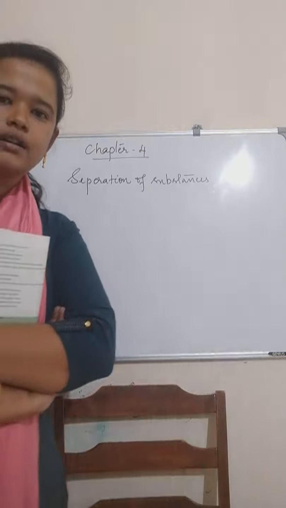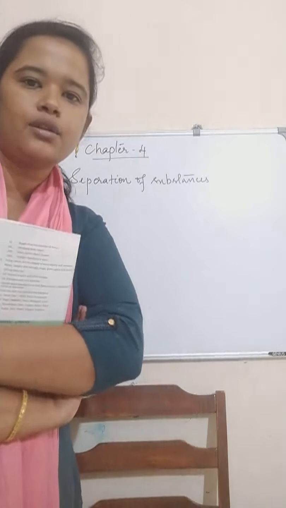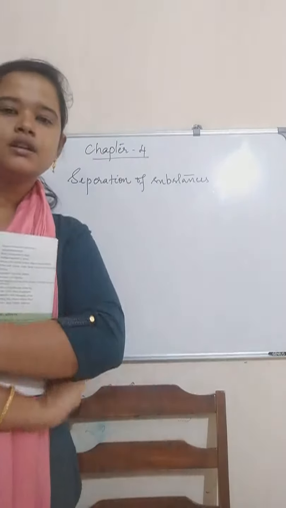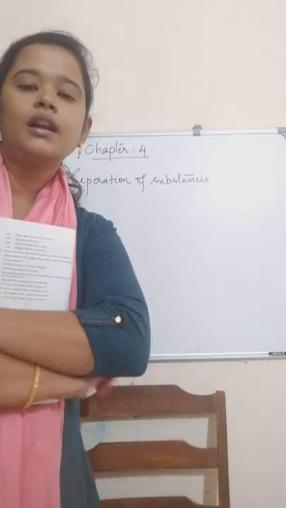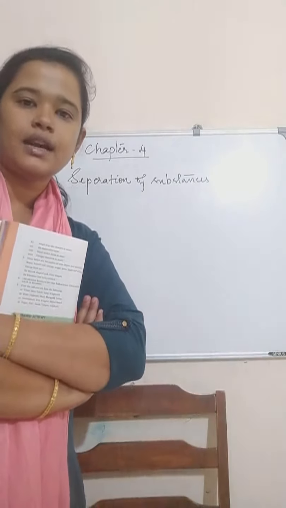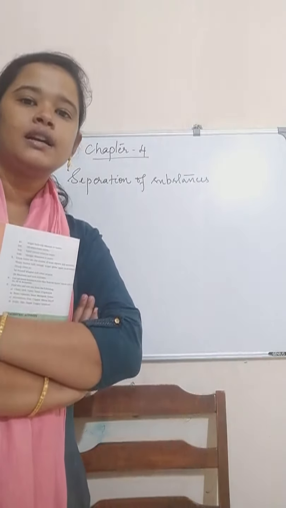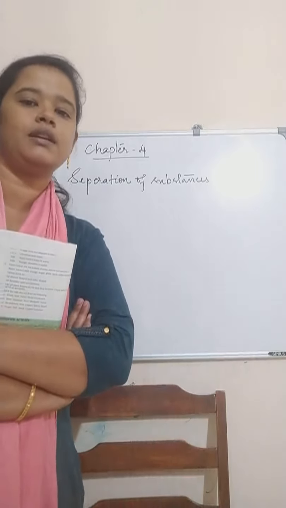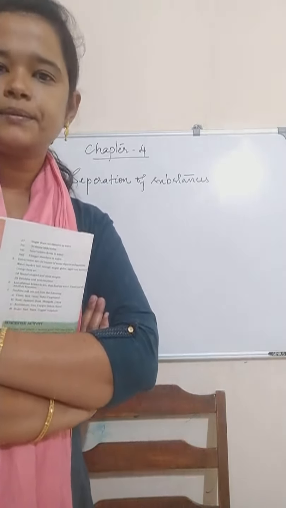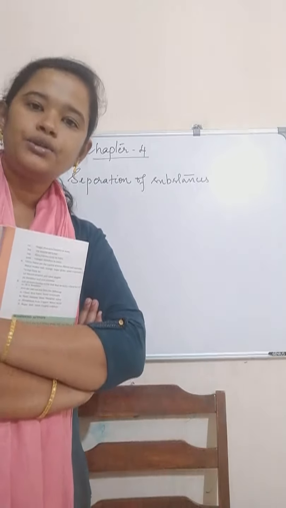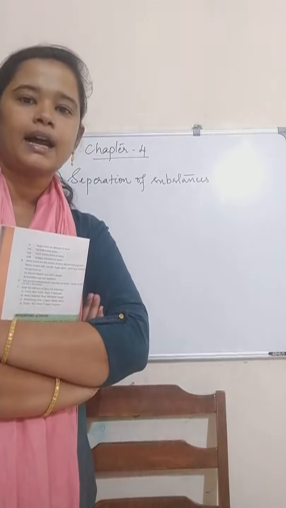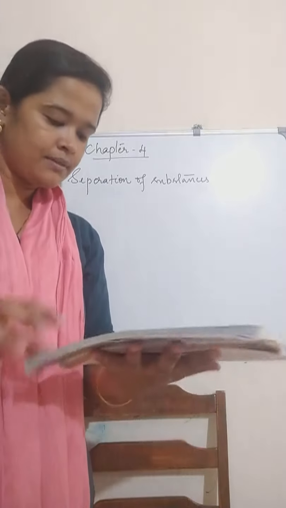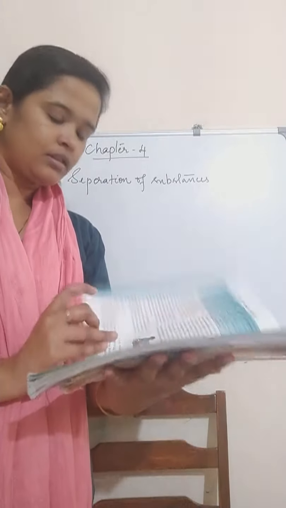Our next lesson is Chapter 4, Separation of Substances. Last chapter, the third chapter, we studied how different objects are made of different materials. We studied how many materials are there in the objects. Here we are going to study how we can separate those materials from the substances. Take page number 35.